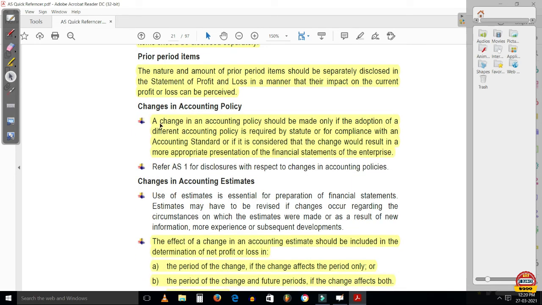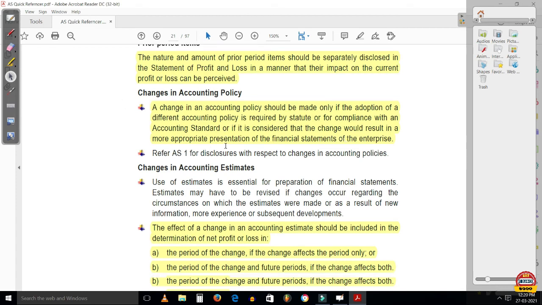Changes in accounting policy. A change in accounting policy should be made only if the adoption of a different accounting policy is required by the statute, or for compliance with an accounting standard, or if it is considered that the change would result in a more appropriate presentation of the financial statements of the enterprise. So there are two conditions in which you can change the accounting policy. First, if a different accounting policy is required by the statute or for compliance with any accounting standard, and second, if the entity thinks that the change in accounting policy would result in a more appropriate presentation of financial statements, then they should change the accounting policy.